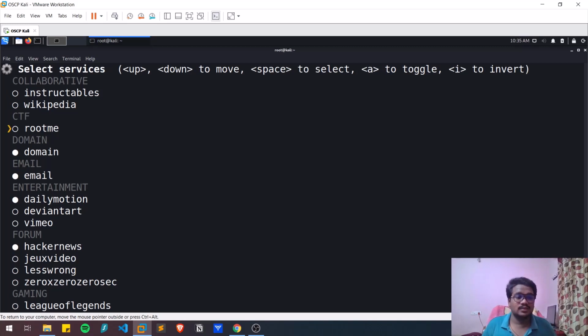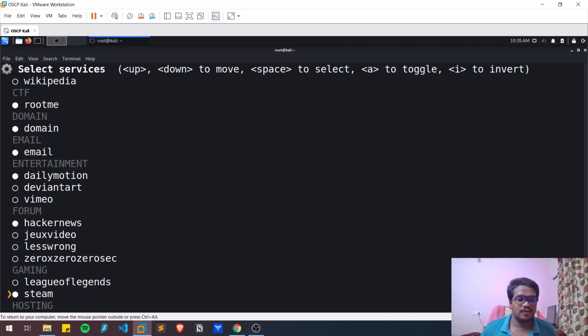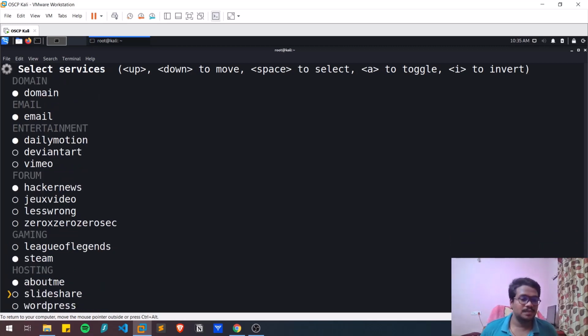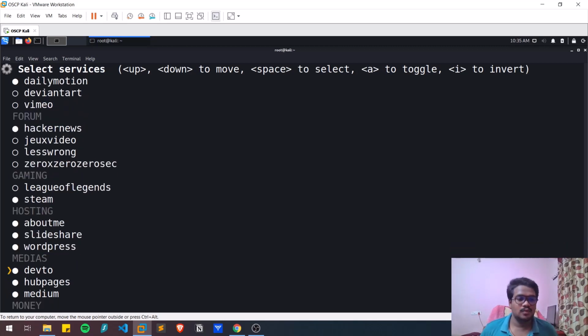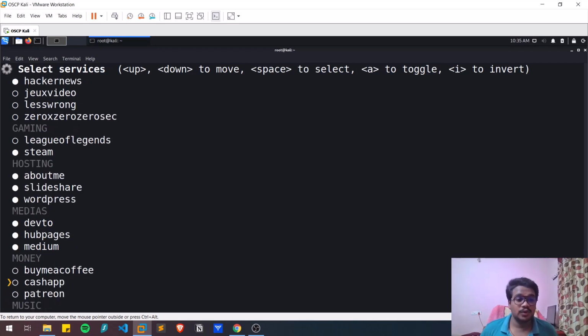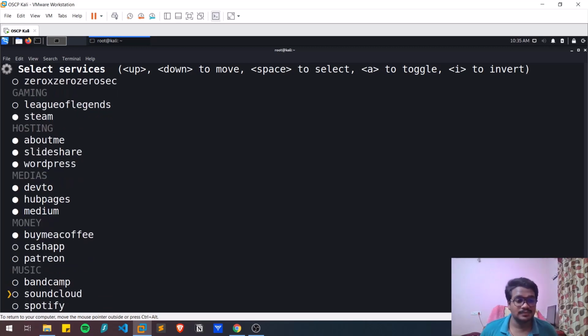So you can see there are CTF platforms. Let's check whether there is anything. You can look into the entertainment. If you want any option, you can simply hit space. If you don't want it, you can simply hit space as well. You can see there are various forums, platforms, About.me, SlideShare, WordPress. I'm going to look into all these things. Let's see what possible information it is going to scrape for me.